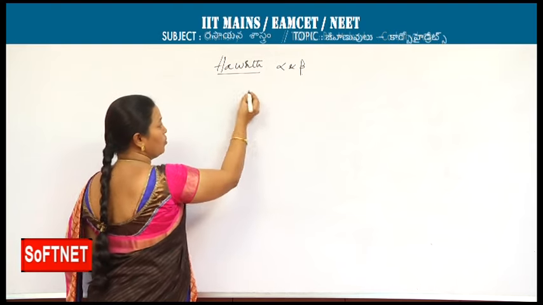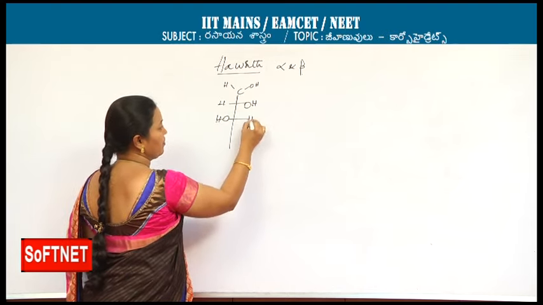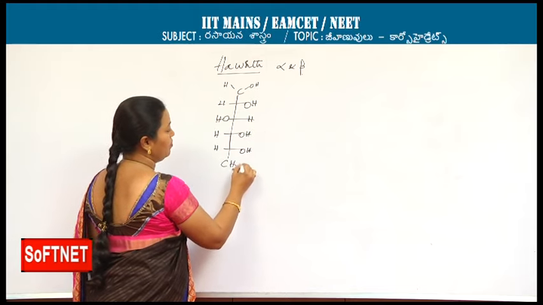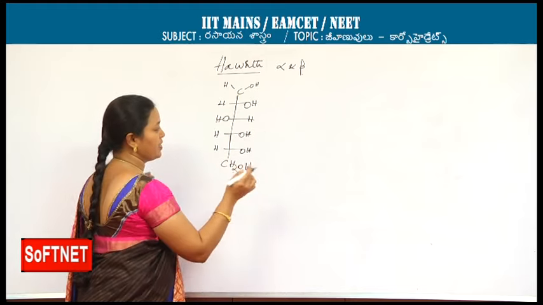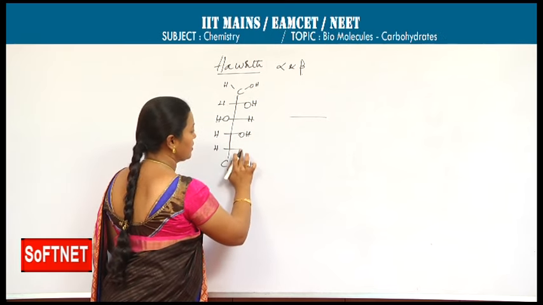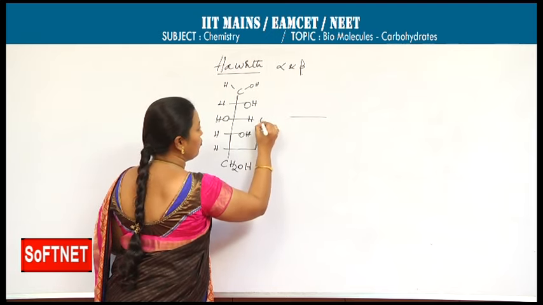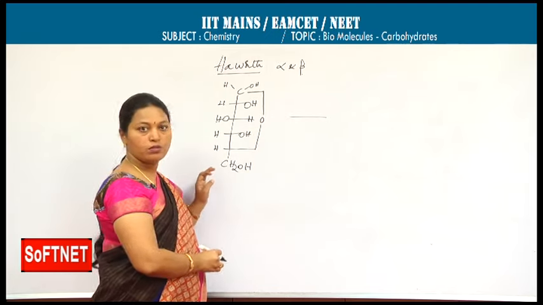Alpha form of the glucose, as I said, has C1 with OH on the right side, C2 with OH on the left side. This is the alpha form. Truly it can be represented. This can be right: it's an open chain, which is what I wrote first. Now I am writing the ring form. It is a ring form of the glucose.